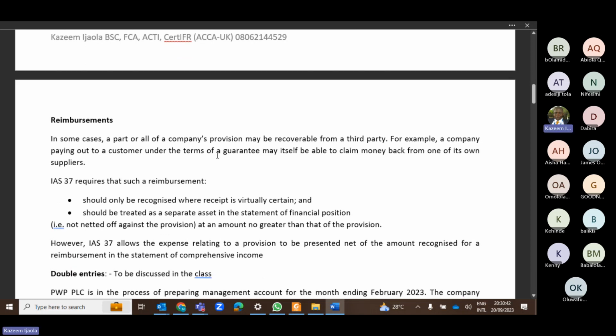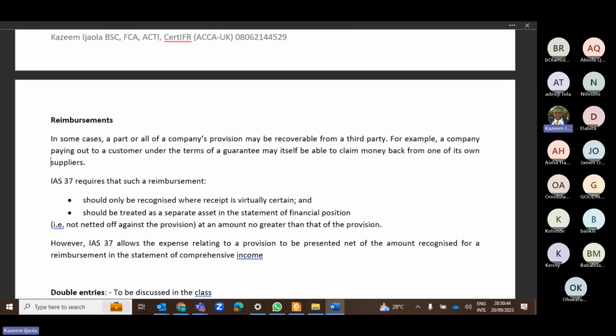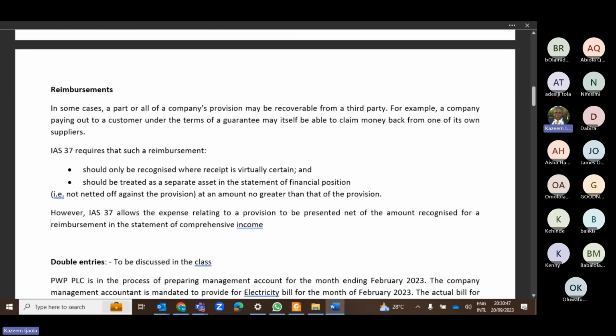So the next thing that we want to discuss now is how do you treat reimbursement? This reimbursement is very, very important. There are some organizations that have a partner. Let me give you an instance with one of the companies in my group. We have the right to sell a particular brand of products in Nigeria, correct? However, the OEM, those that own the product, are based in China.